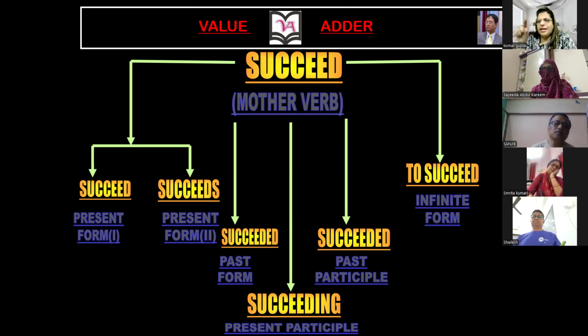Can anyone write? Shailesh, can you write this topic, guys? ये मेरे को एक click हुआ है कि this is a topic you should have the knowledge कि how to identify whether it is a noun, whether it is a verb. So I want to take one class on this topic. Parts of speech के ऊपर कि how to identify. अभी मैंने बोल दिया कि this is a noun, this is a verb, but this question might be coming into your mind कि how it is a noun, how it is a verb. But there are some tips and tricks I will let you know so that you can easily identify whether this is a verb, whether this is a noun, how to identify the adjectives, how to identify the adverbs.